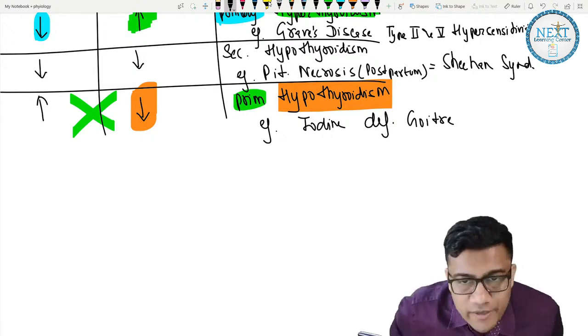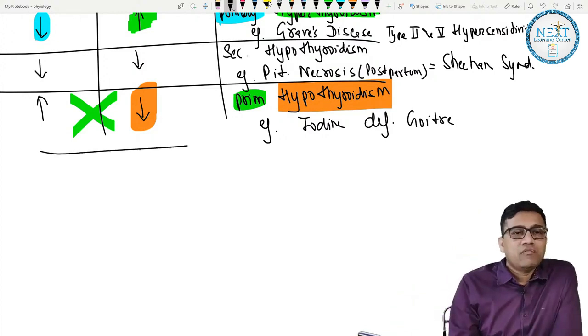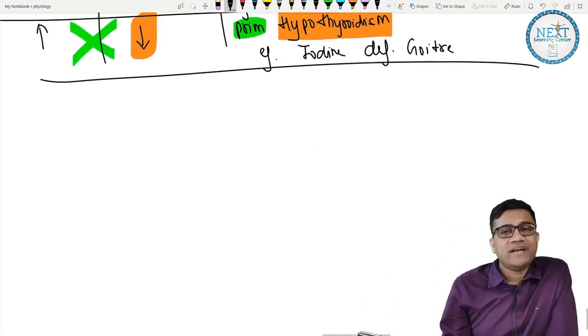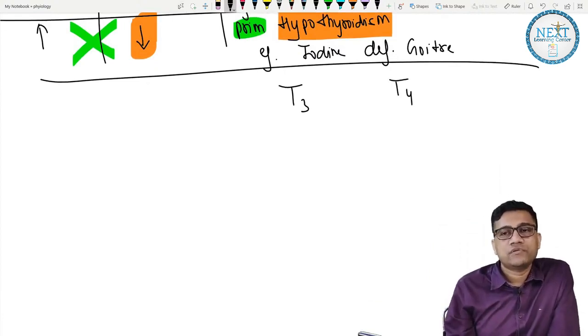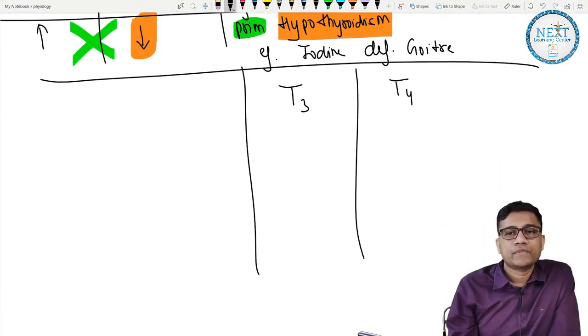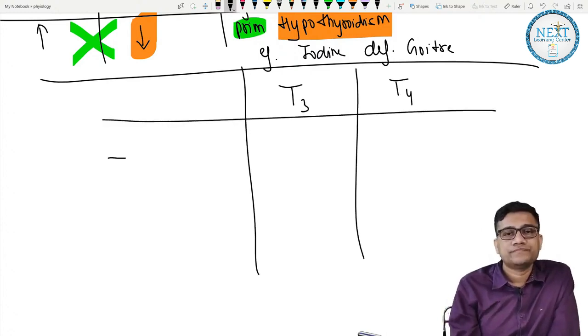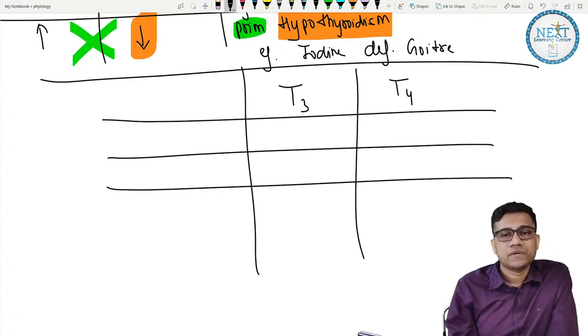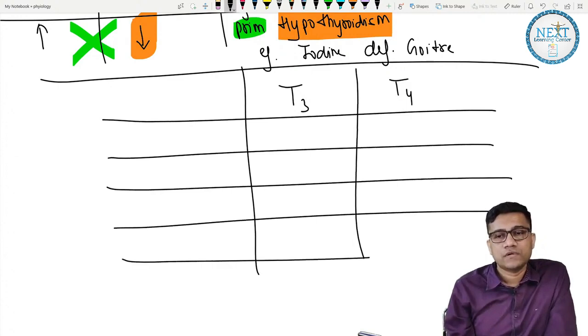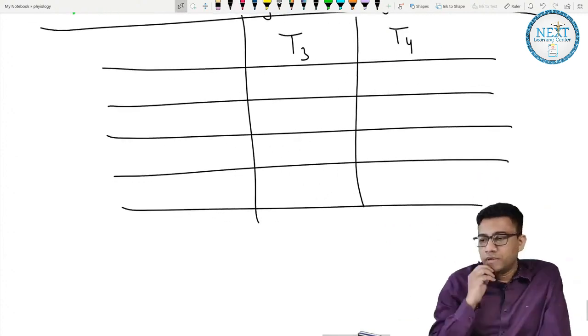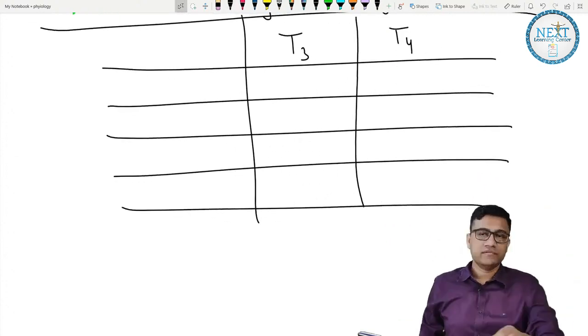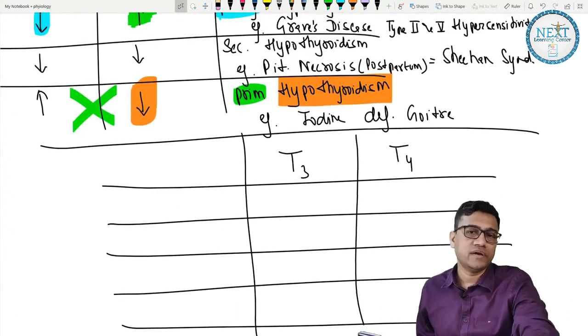Okay, let's move on. Next, what are the differences between T3 and T4? So make a table, T3, T4. Goiter, iodine deficiency, okay, clear?